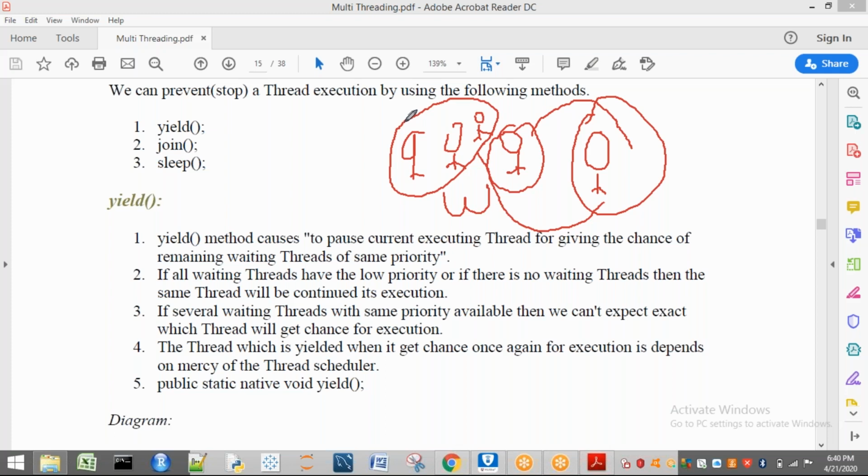And what happens now? Whenever it gives chance to other threads, it goes to which state? Waiting state. So if several threads are waiting, after completing the currently executing thread, which thread will get a chance? We can't expect, because all are having equal priority. So we can't expect. That is the case.